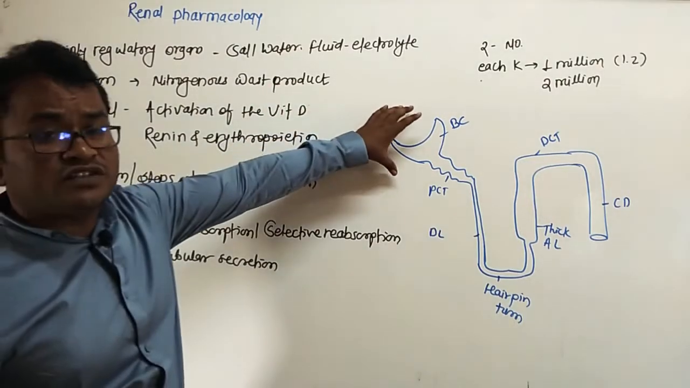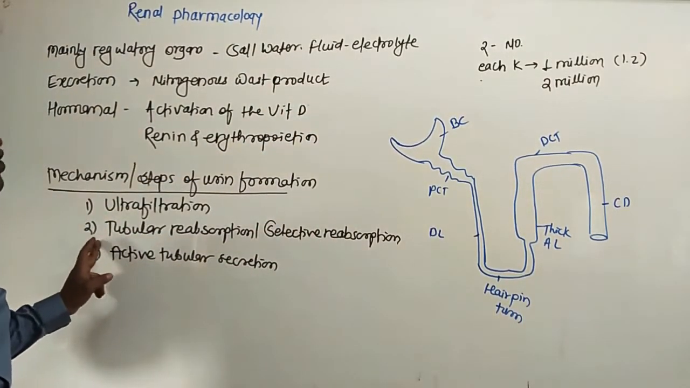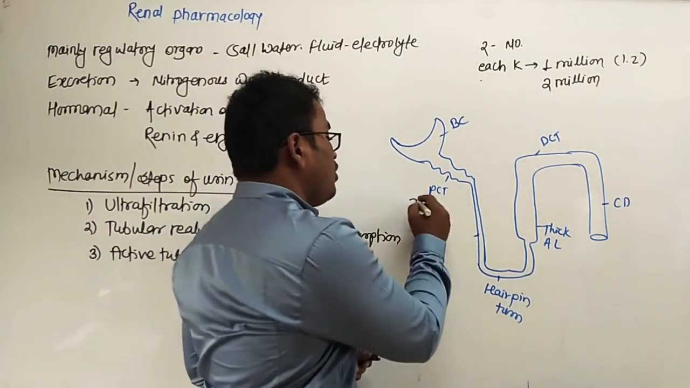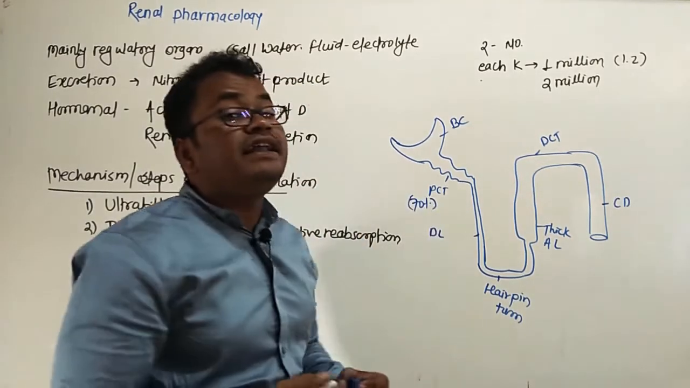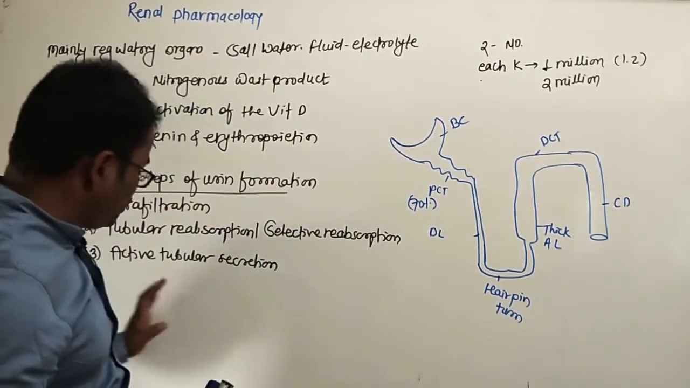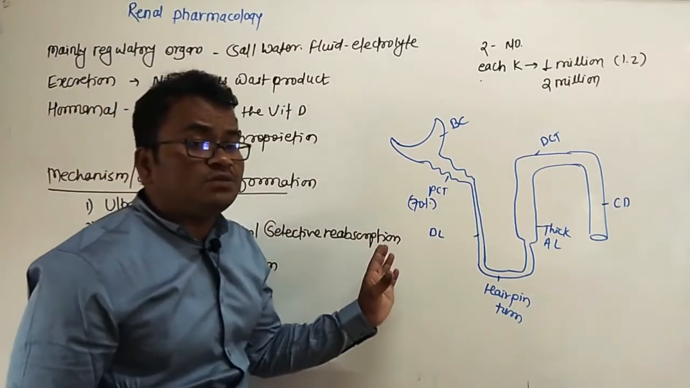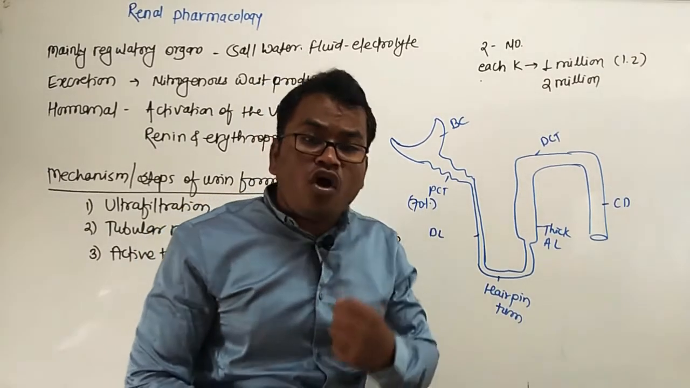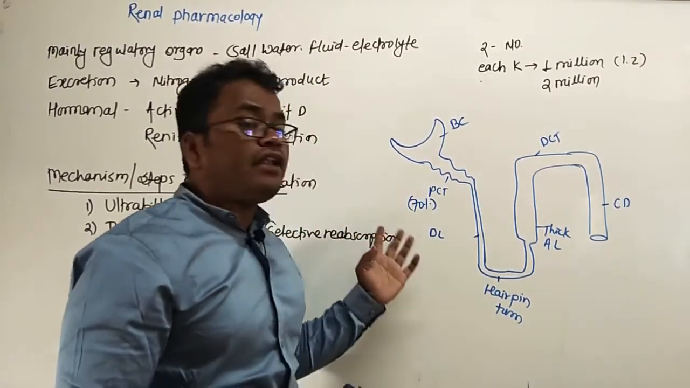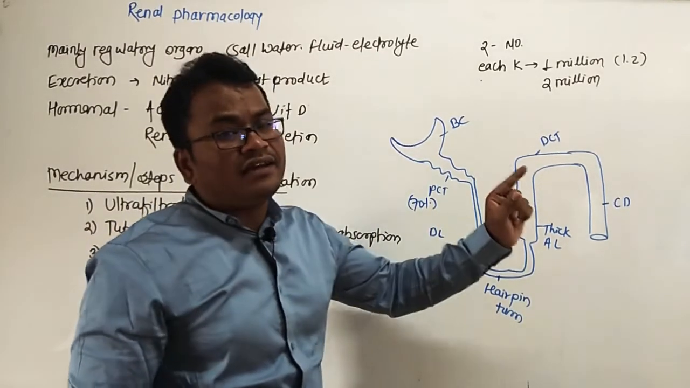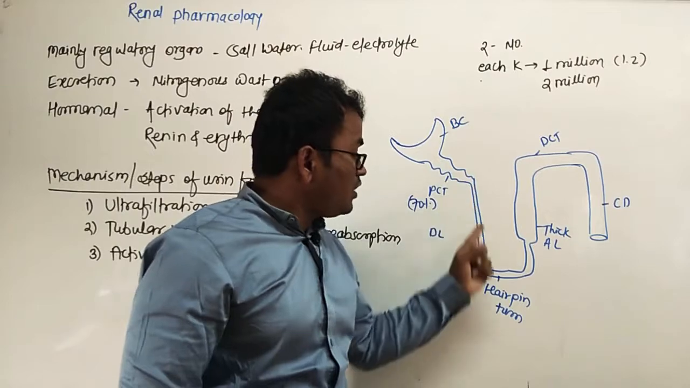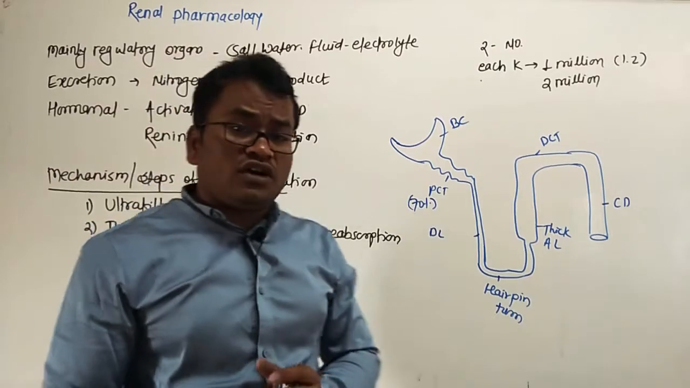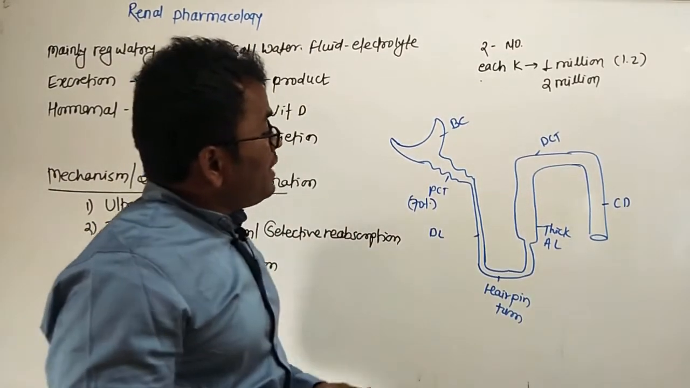Ultrafiltration mainly takes place in Bowman's capsule. Next, selective tubular reabsorption mainly takes place in the PCT. In the PCT, about 70% of the filtrate is reabsorbed. Next is active tubular secretion. The waste substances that are present in excess amount in the body and not useful for the body, these excess and harmful substances are actively secreted into the tubular fluid by these cells. So these are the parts of the nephron.